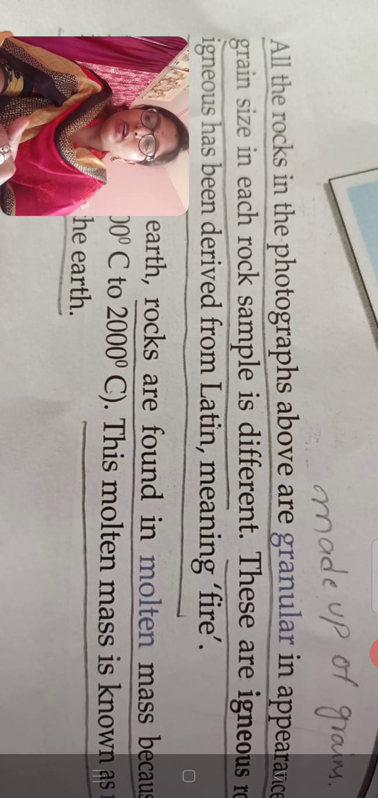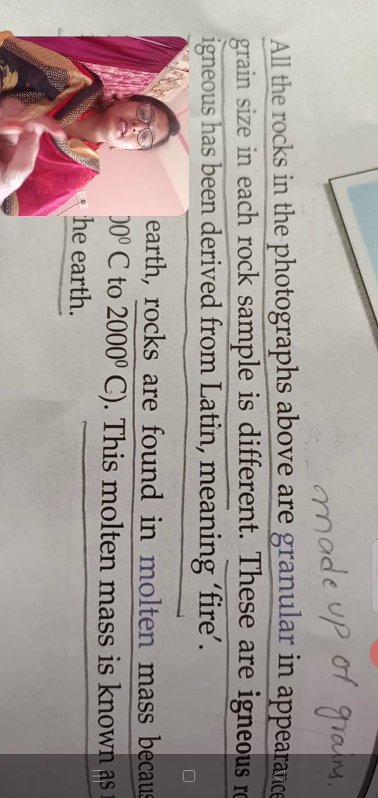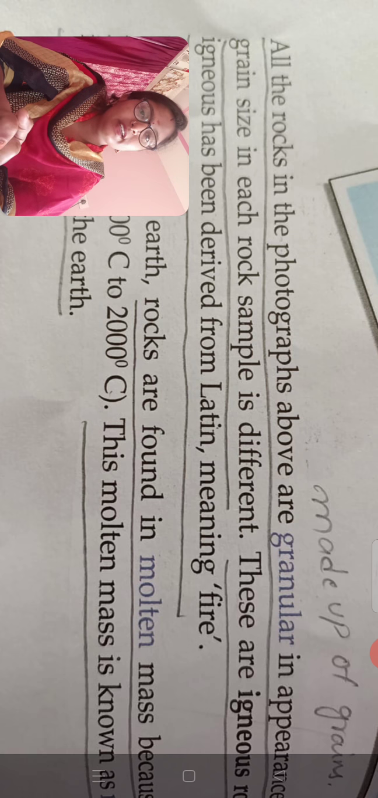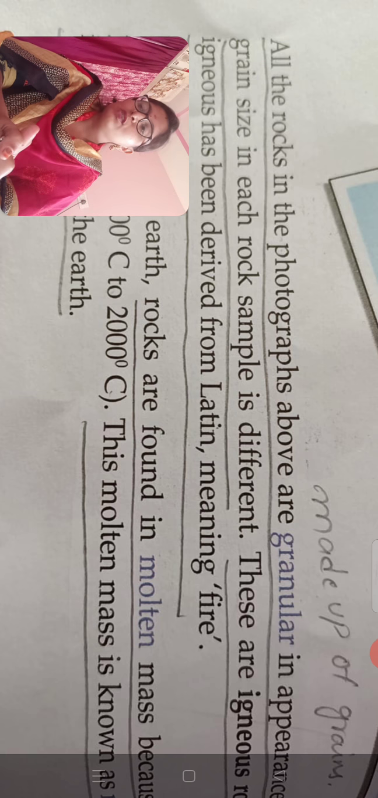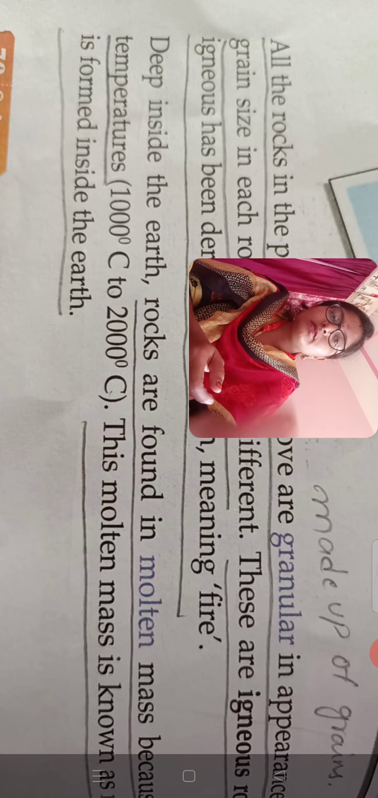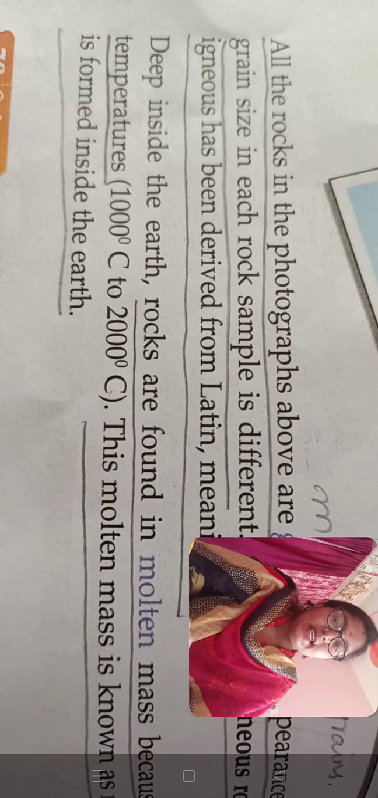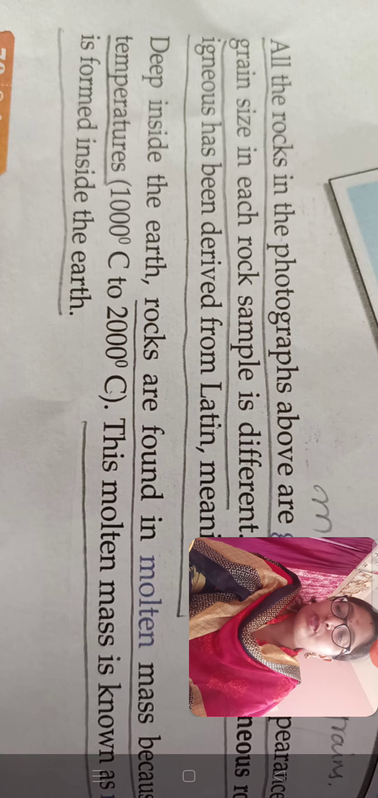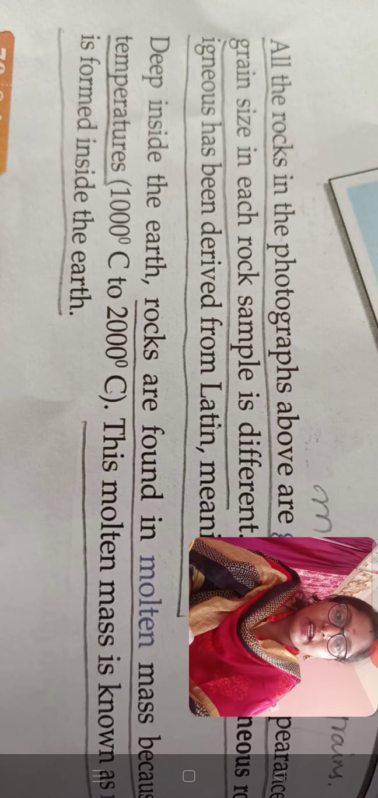Okay, the word igneous has been derived from Latin meaning fire. So here, what is the meaning of igneous, dear children? Fire. Why do they keep the word igneous here? Where do these igneous rocks originate? Let's discuss now. So deep inside the earth, rocks are found in molten mass because of very high temperature, 1000 degrees Celsius to 2000 degrees Celsius. This molten mass is known as magma. Please underline that, dear children.